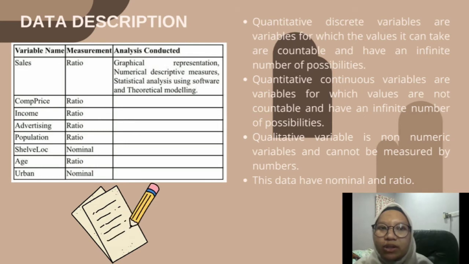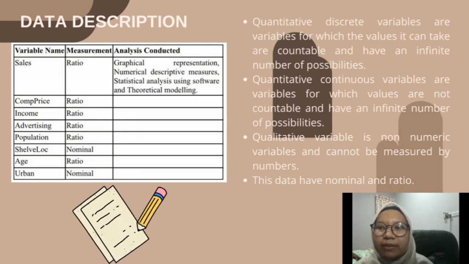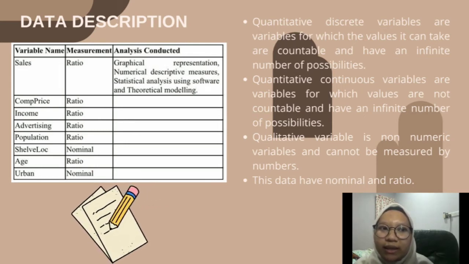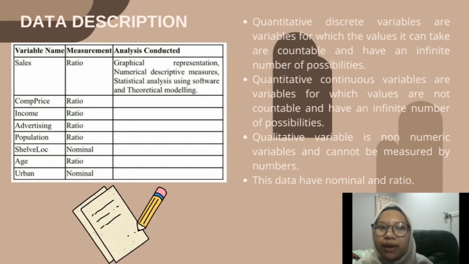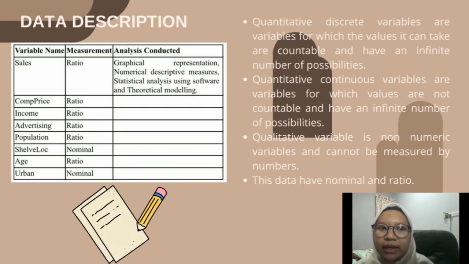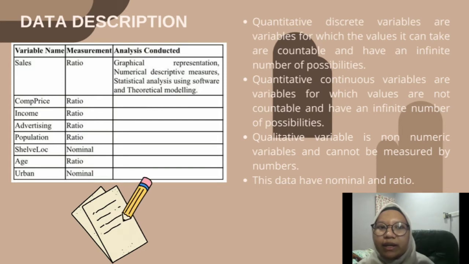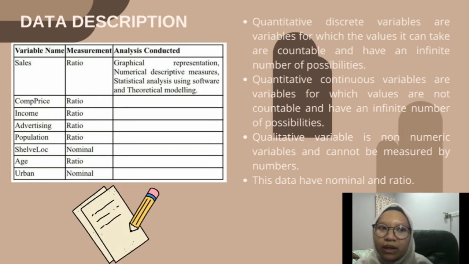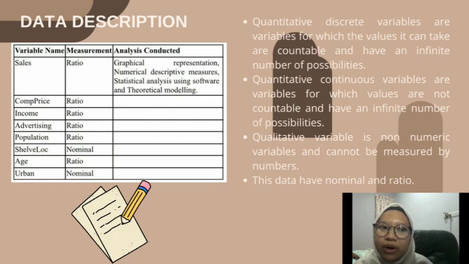Quantitative variable is a numerical variable and can be measured. Quantitative discrete variables are variables for which the values they can take are countable. For example, income, advertising, population, comprise, price, and age. Meanwhile, quantitative continuous variables are variables for which values are not countable.